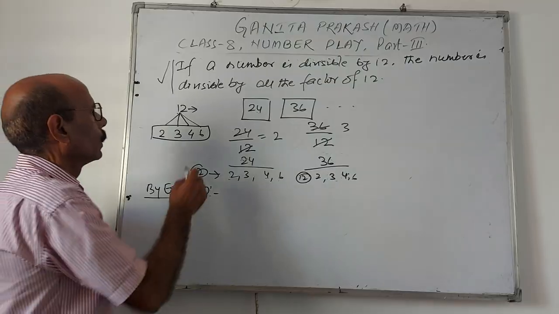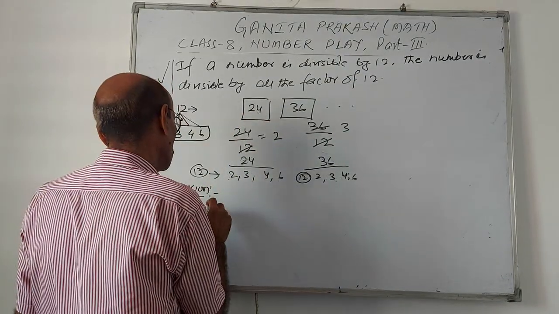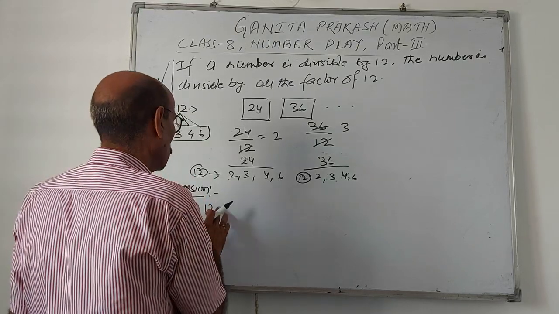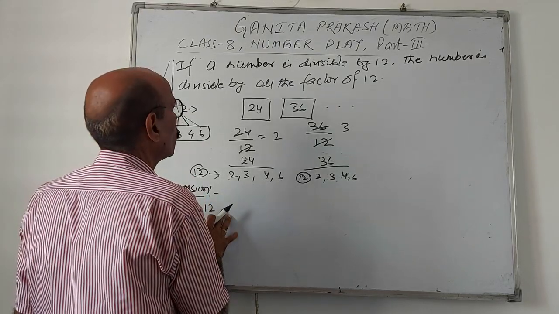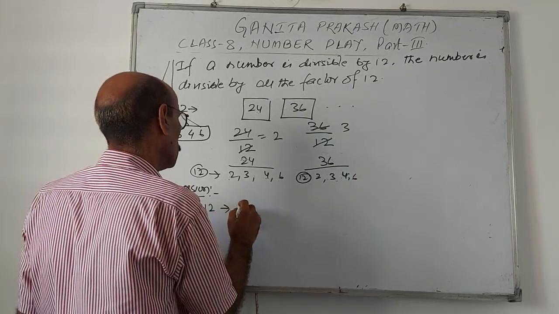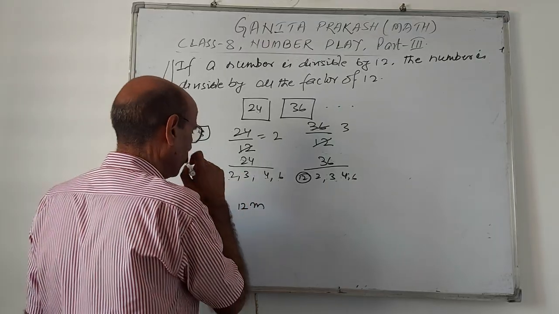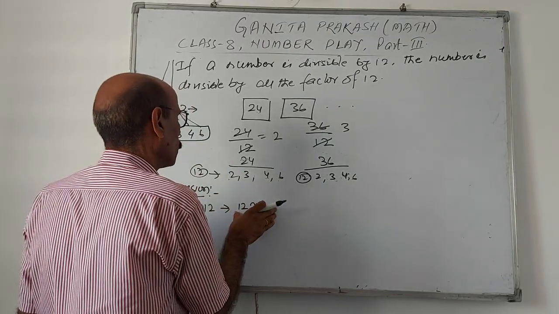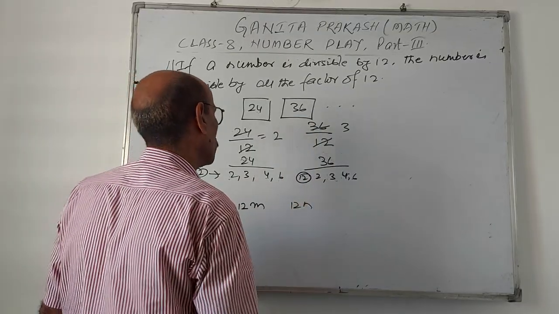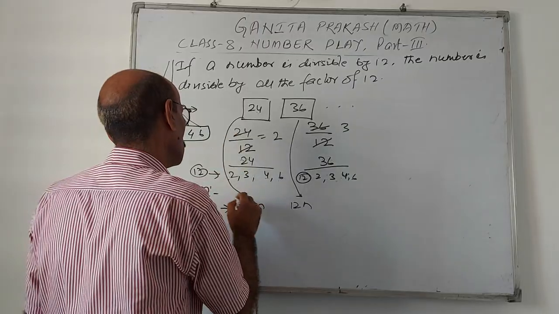Take a multiple of the number 12. If the number is 12, then any multiple of 12 may be 12m, where m is 2, 3, 4, 5. Another multiple of 12 is 12n. This may be like this.